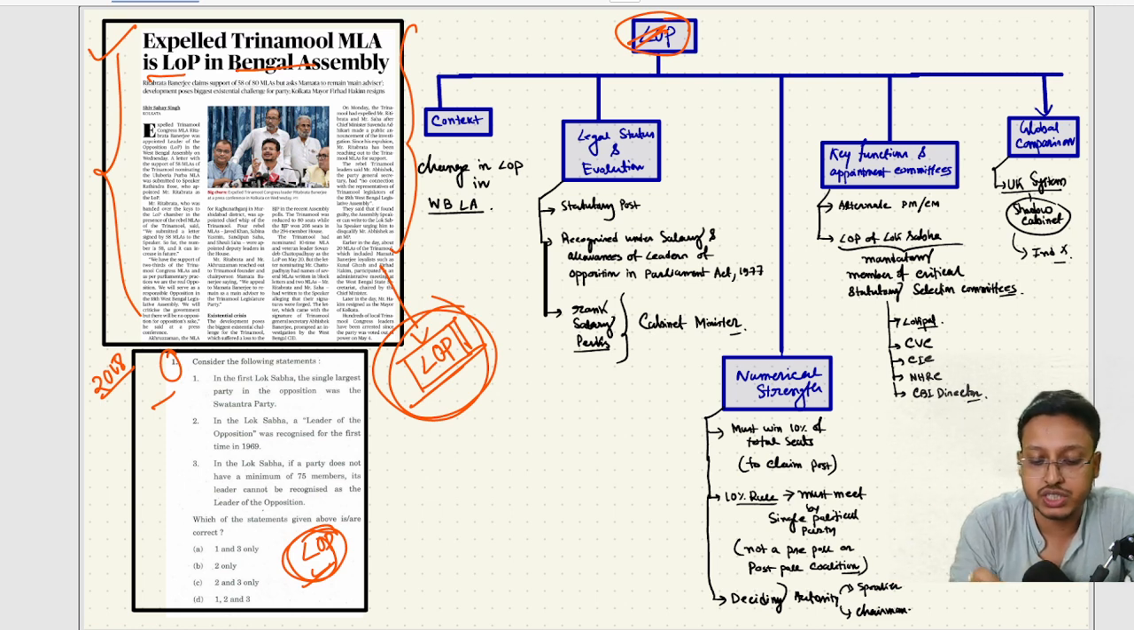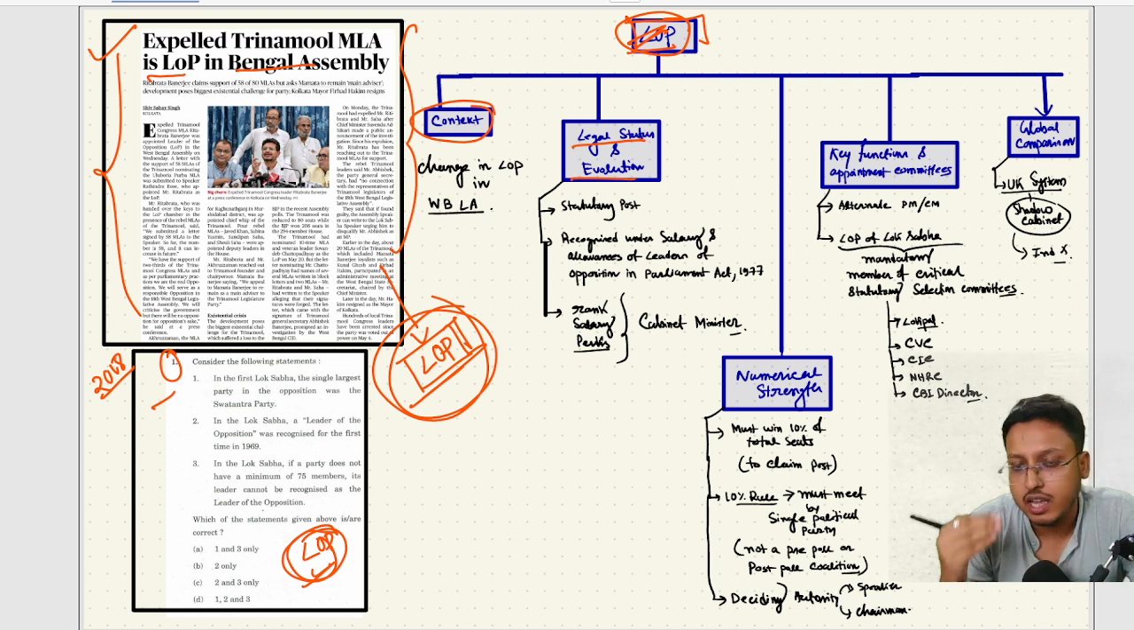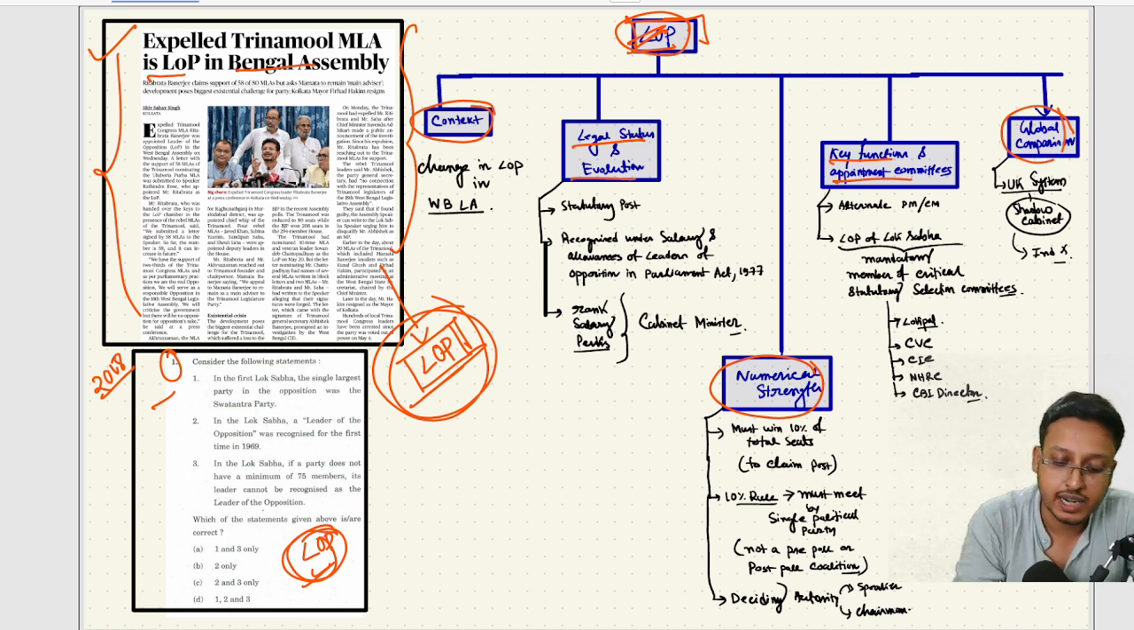So now the question is how we're going to cover it. First we'll understand the context, in which context this leader of opposition is in the news. Then we'll understand legal status and evolution. After that we'll see the numerical strength, then key functions and appointment committees, and after that global comparison. Okay, starting with the context.